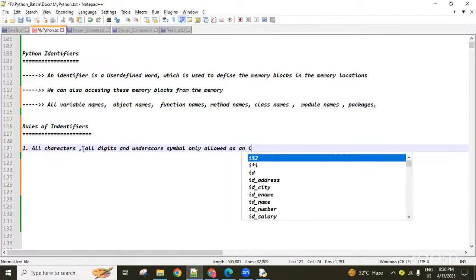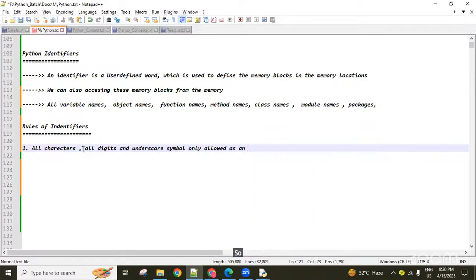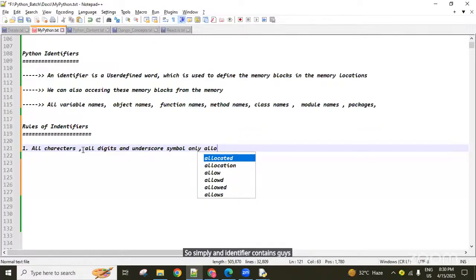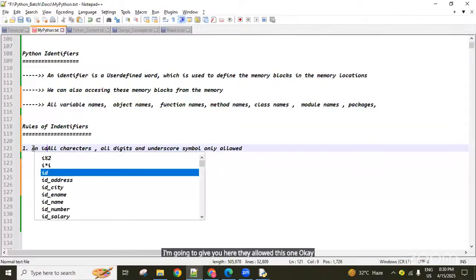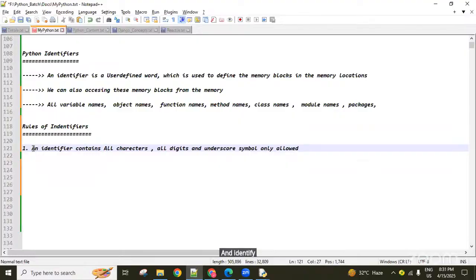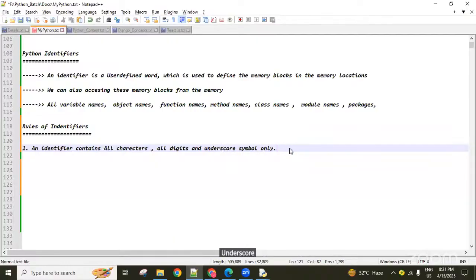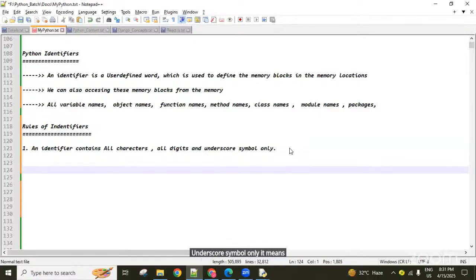See here, an identifier contains all characters, all digits, and the underscore symbol only. It means the remaining things are not allowed, guys.